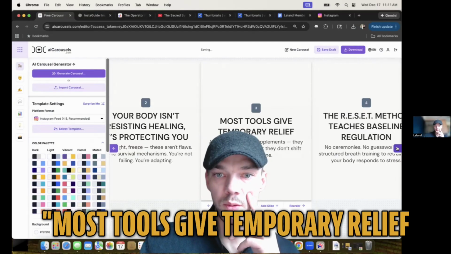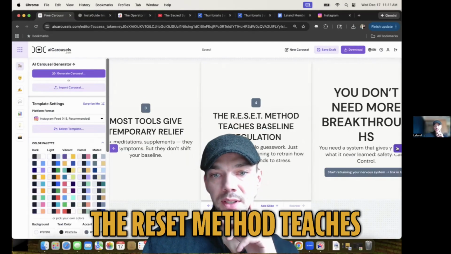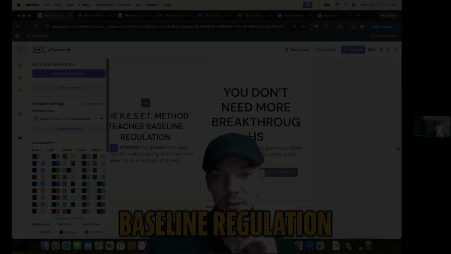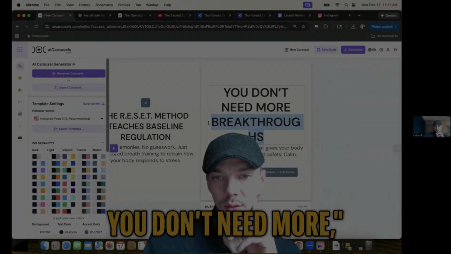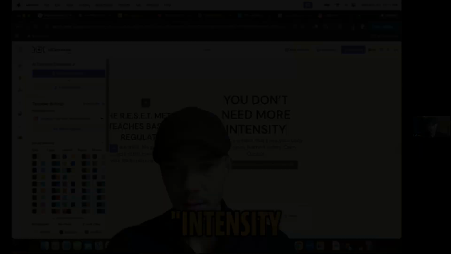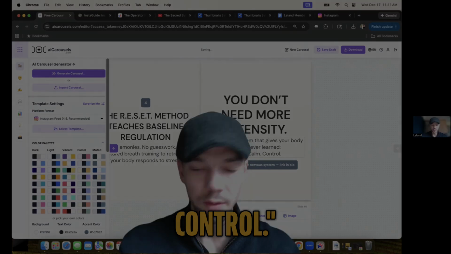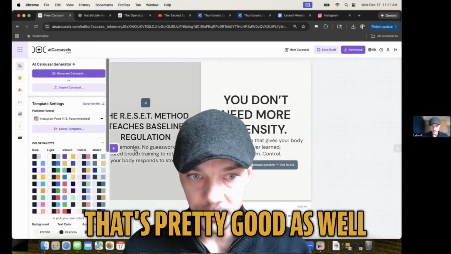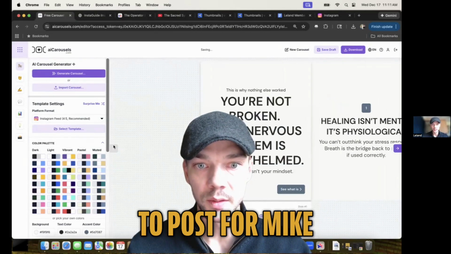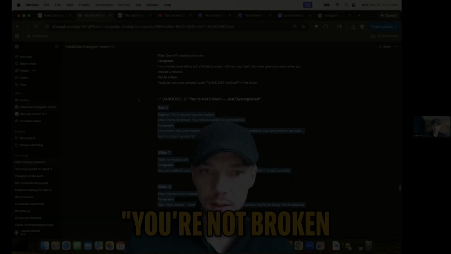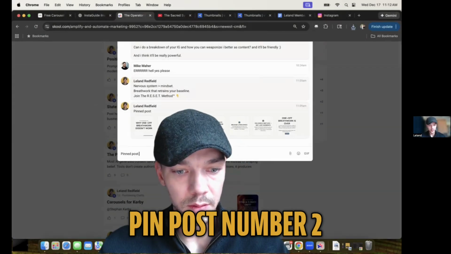All right. Most tools give temporary relief. The reset method teaches baseline regulation. You don't need more breakthroughs. You don't need more intensity. You need to give your body what it learns: safety, calm, control. All right. And so that's pretty good as well. So that's another pin post for Mike. And that one is, you're not broken, you're just dysregulated. Bam. Copy these and post number 2.